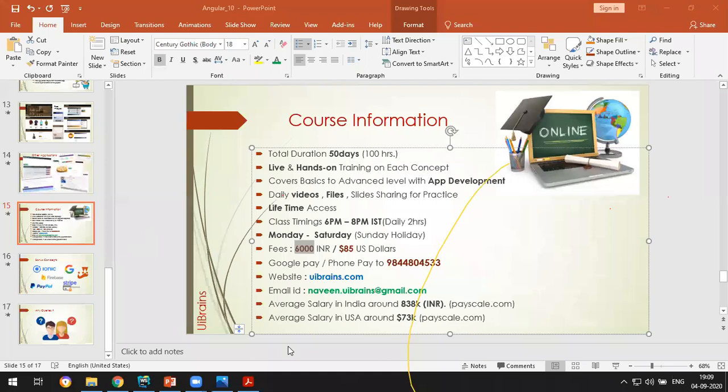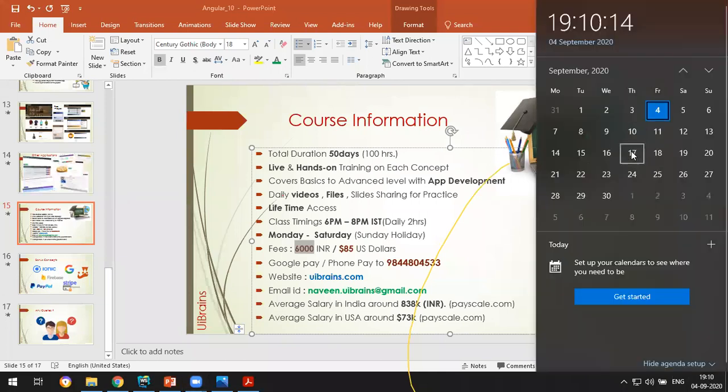Naveen, this is Arun. Hi Arun. When is the React batch starting? I'm also interested in that. The React batch is starting in the next 10 days, around 17th or 18th. I will be sending you a mail regarding it. It is an evening batch. Already a morning batch is running, but don't join that, it's already in the middle of the course. So you can join this evening one.